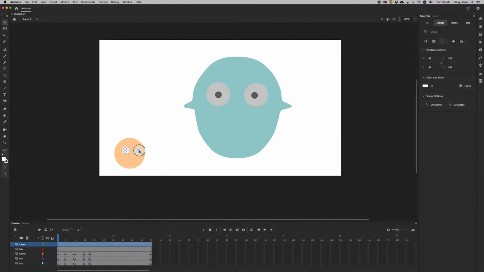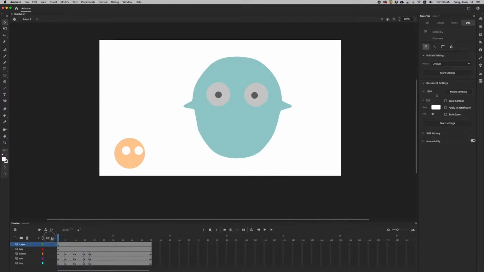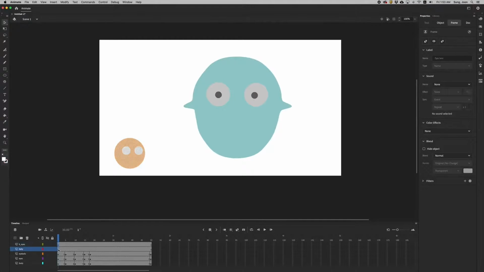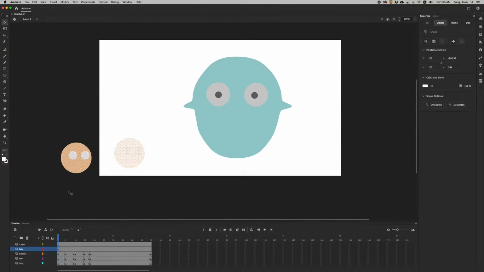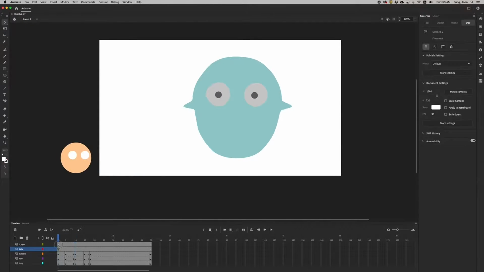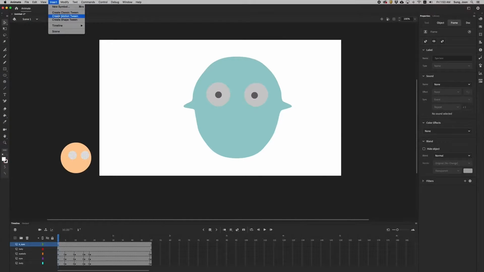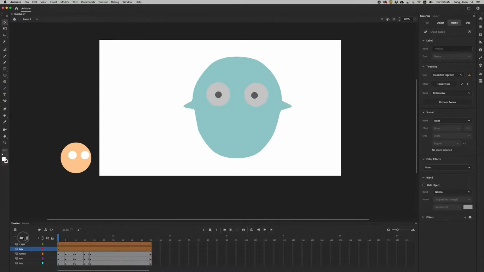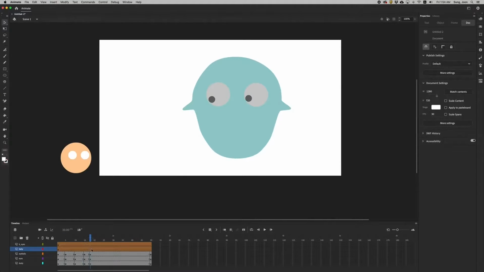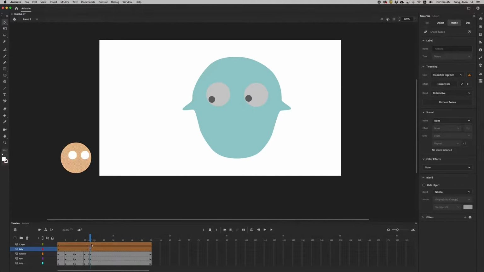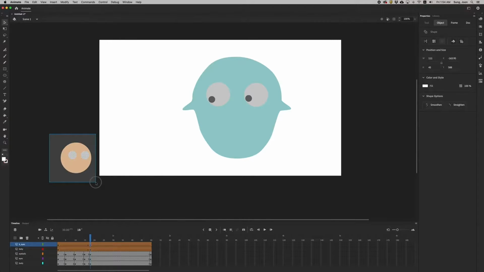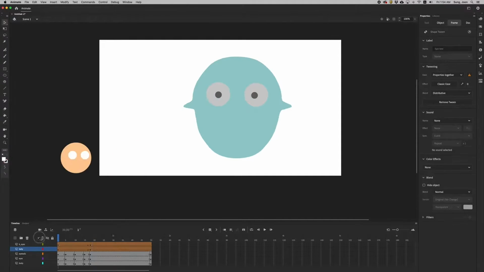and then I also created another character which is just smaller than the first one, and I placed it in a layer here, and then go to Insert. I choose Create Shape Tween for both layers. Okay, now I'm gonna add the keyframes first, and then grab that guy and move inside of this frame.